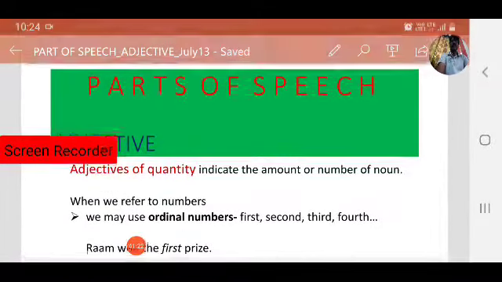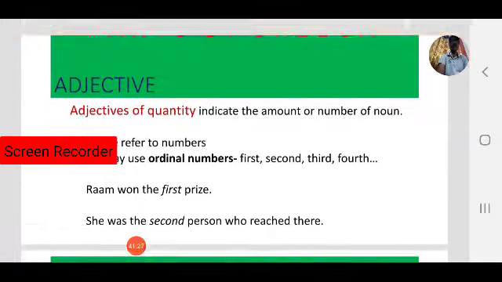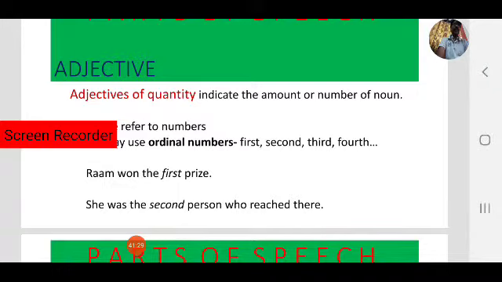when we use ordinal numbers, first, second, third and fourth, numbers can be used in two different ways. First, second, third, fourth. These are unlike cardinal numbers. 1, 2, 3, 4 are cardinal numbers. First, second, third, fourth, fifth, sixth. These are ordinal numbers. Ram won the first prize. Who won the first prize? Ram won the first prize. Observe, first prize, not one prize.